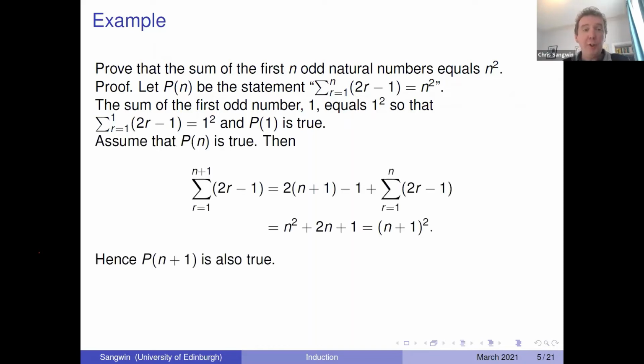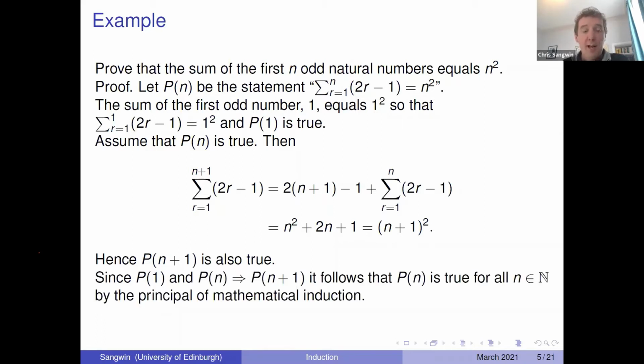Assume that Pn is true. Then we've got this algebra. I've got the sum up to n plus 1 on the left. We do our algebra. We use the hypothesis that Pn is true here, and we conclude that it's n plus 1 squared. Hence, P of n plus 1 is also true. So that's my induction step. And since P of 1 is true and Pn implies Pn plus 1, it follows that Pn is true for all n by the principle of mathematical induction.